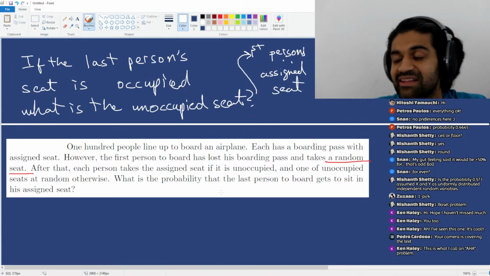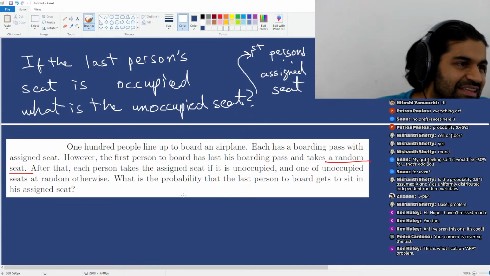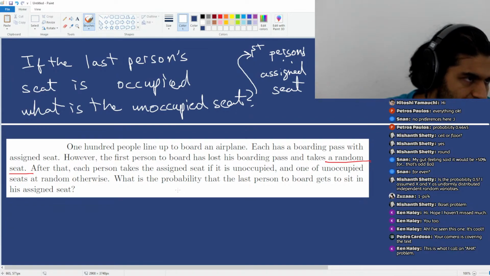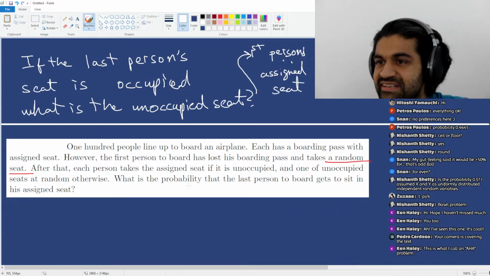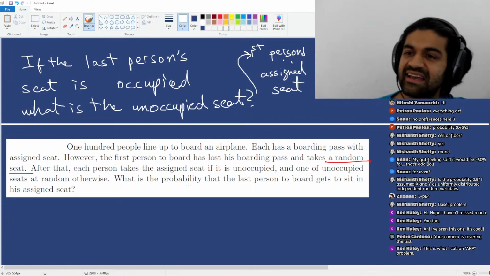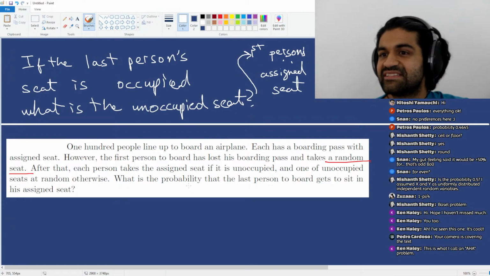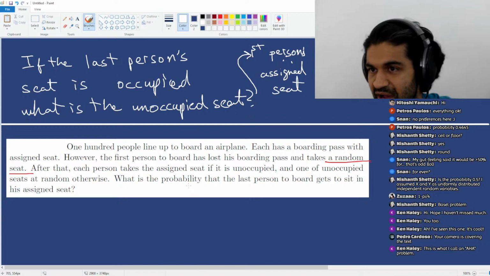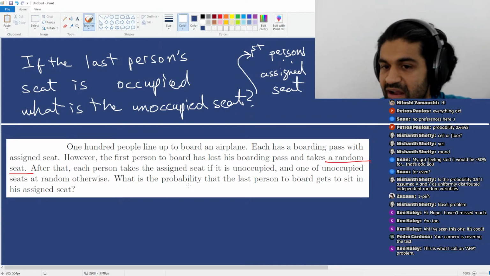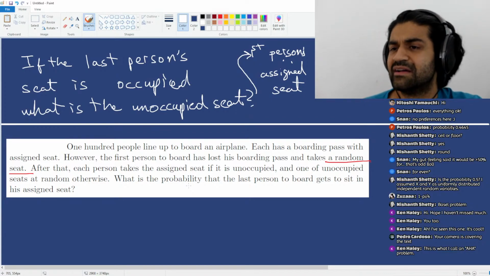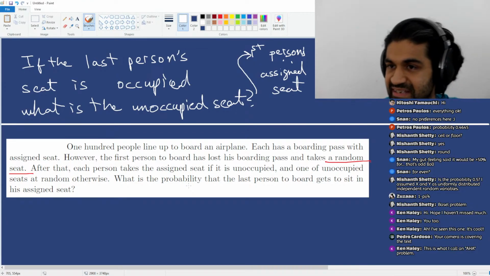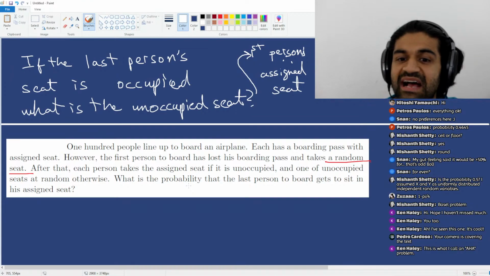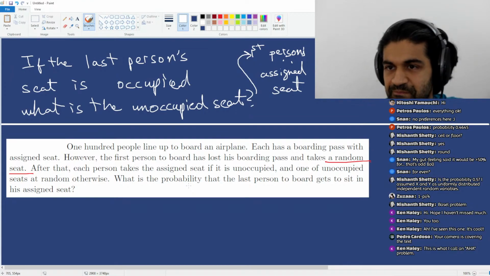Okay, what if it's not the first person's seat? Let's say the last person walks in, and their seat is occupied, and let's say number 27's seat is the unoccupied seat, because there has to be an unoccupied seat, right? If the final person's seat is occupied, there are 99 people seated, so there has to be one unoccupied seat when the last person walks in, right?